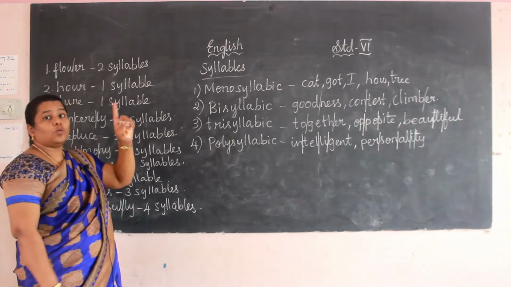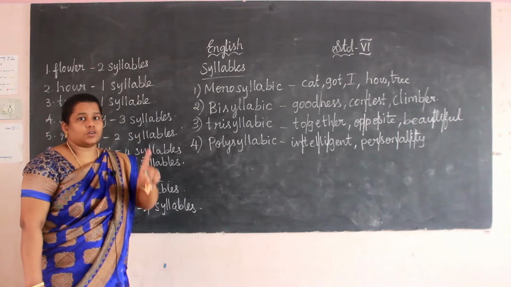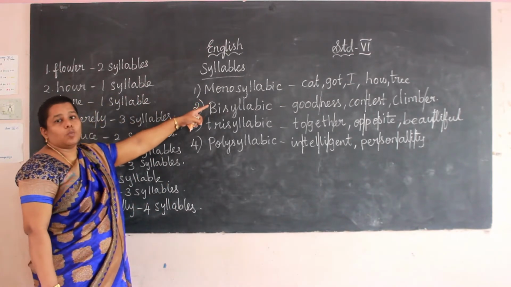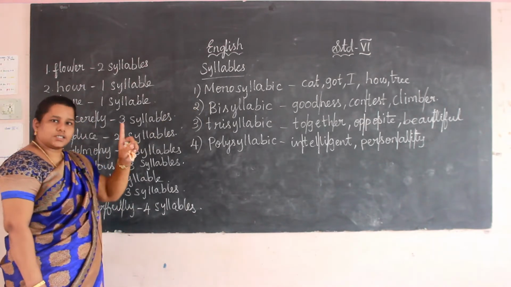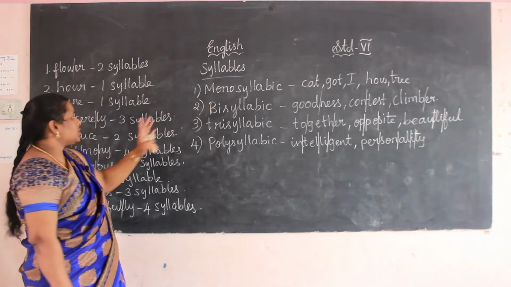Next one, heart. Heart is a word. How many pronunciations, how many sounds are here? Only one sound. Heart. So it is 1 syllable, which means it is monosyllabic. See the next one, tune. It is 1 syllable, so it is also monosyllabic.